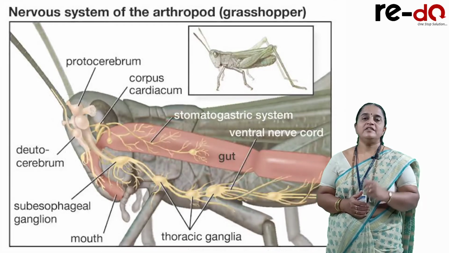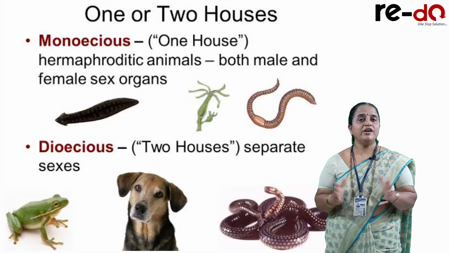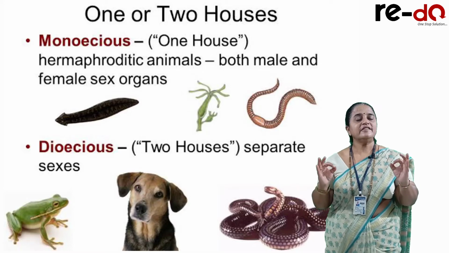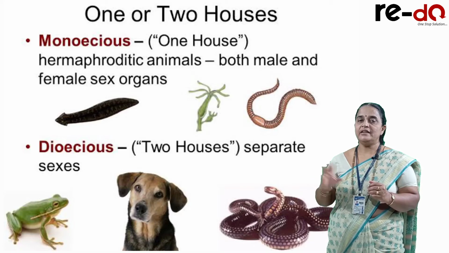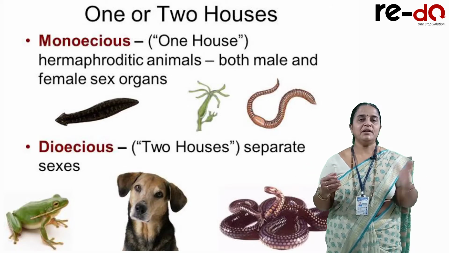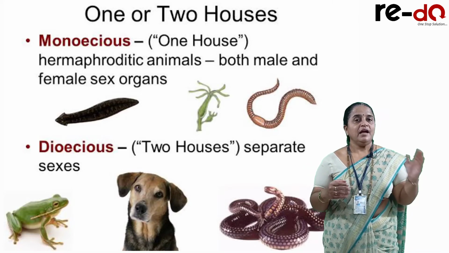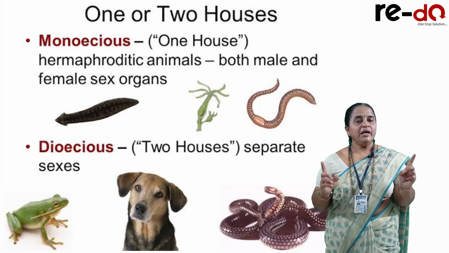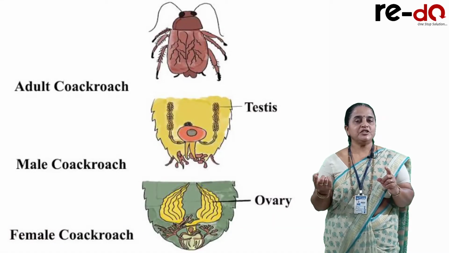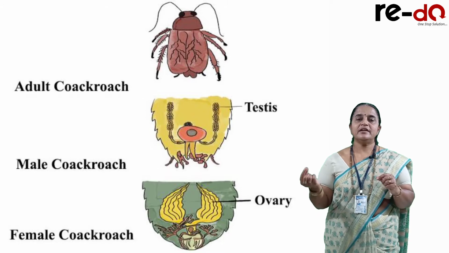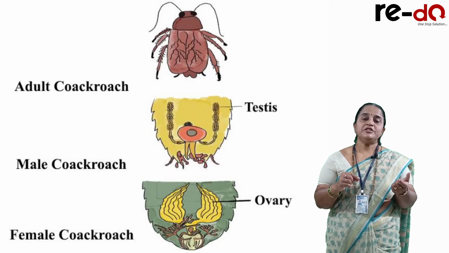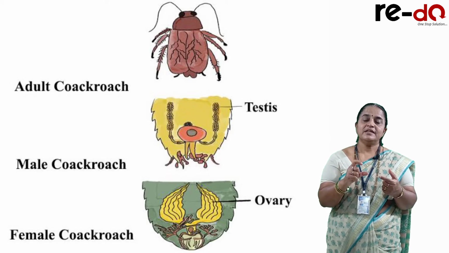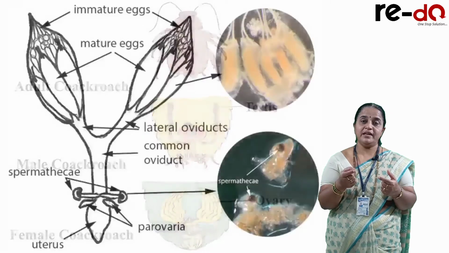The animals are unisexual. We call them dioecious. Clear-cut sexual dimorphism is observed, which means by seeing the animal we can easily identify the male and the female. At maturity, male and female copulate with each other. The male transfers the gametes into the female genital passage. There is a provision for storing the sperms in the female genital passage. That region is called spermathecae.